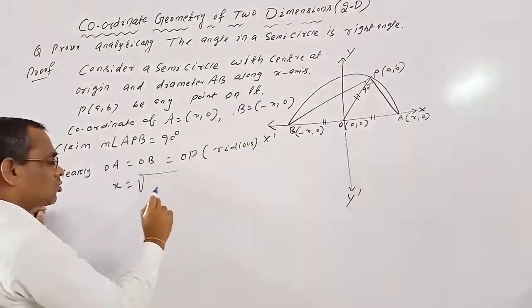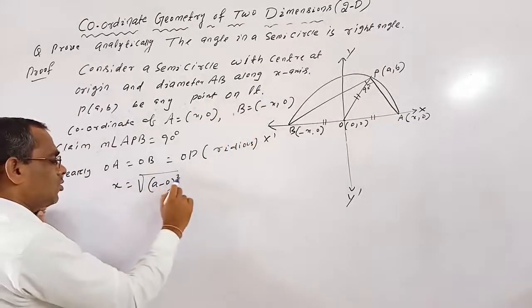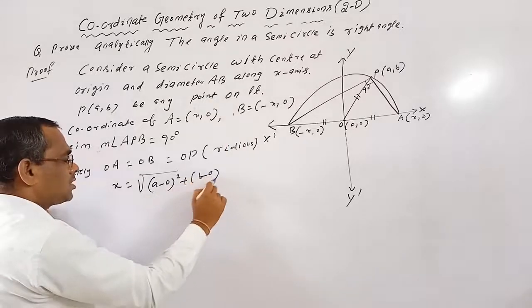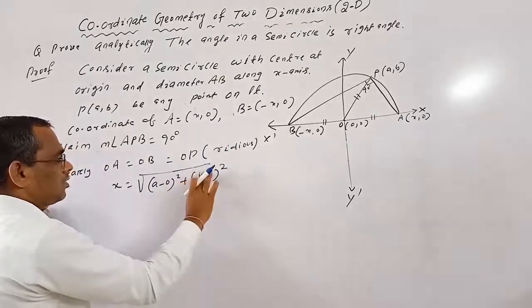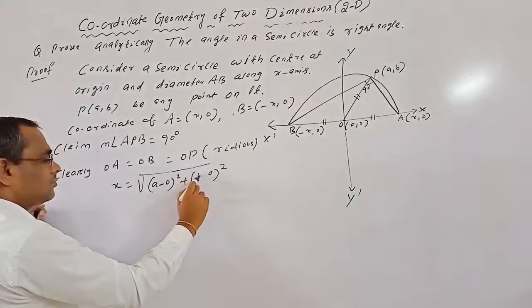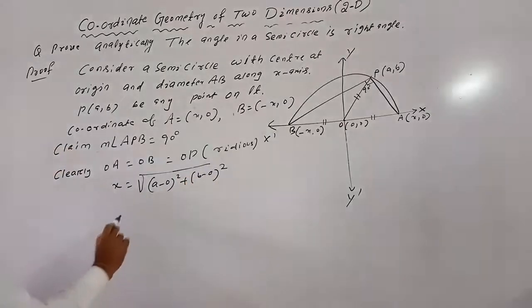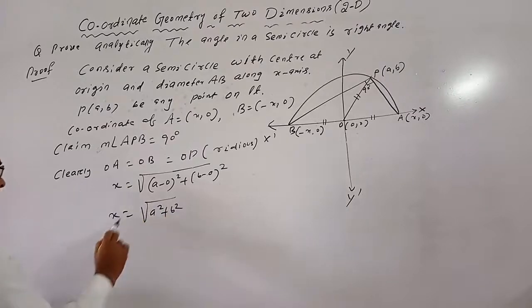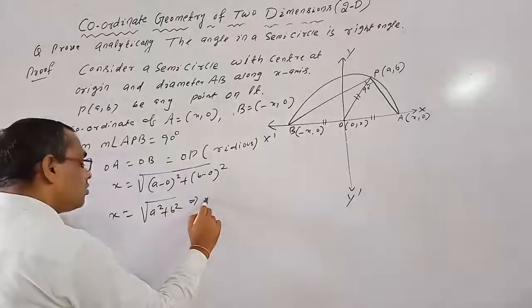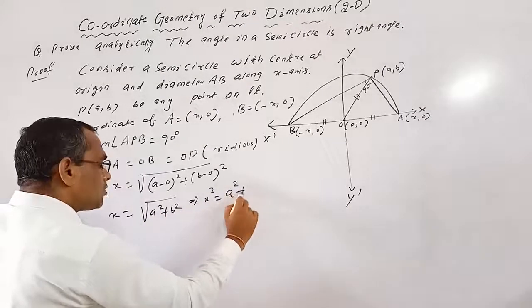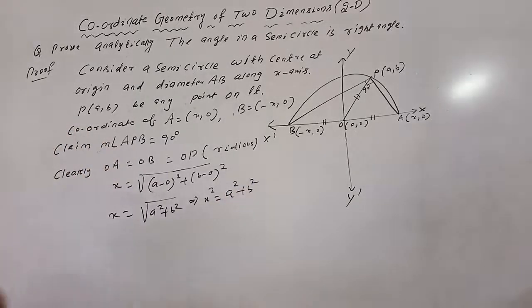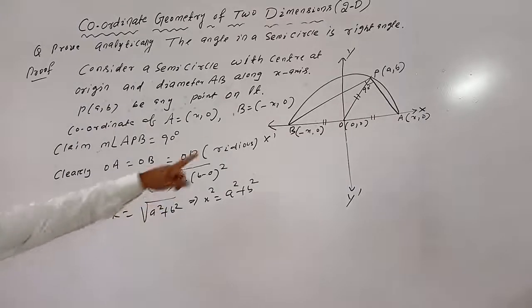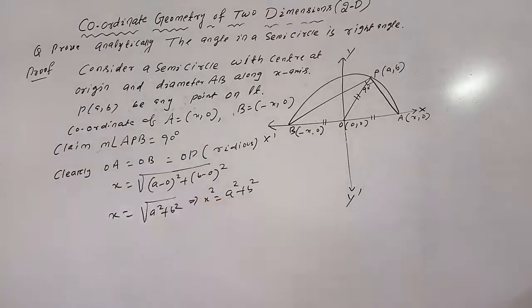So root over (a minus 0) square plus (b minus 0) square, which is equal to root over a square plus b square. That implies x square equals a square plus b square. Okay. Now x square equals a square plus b square.